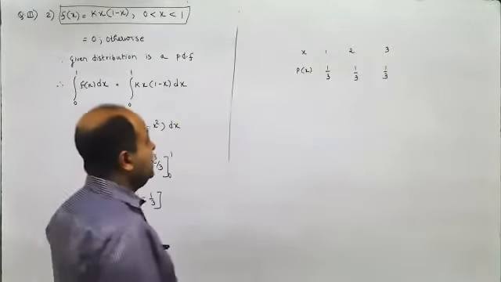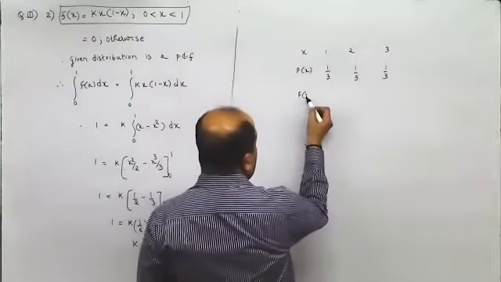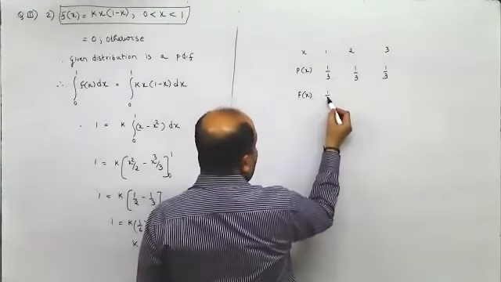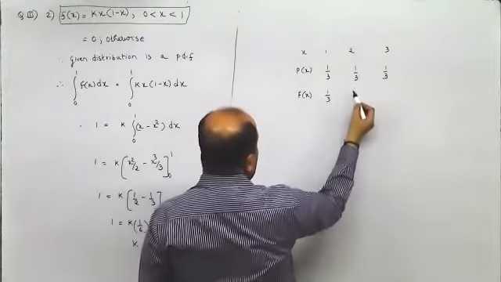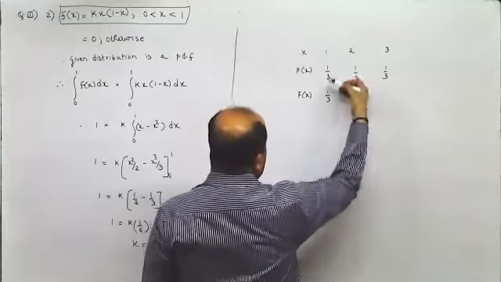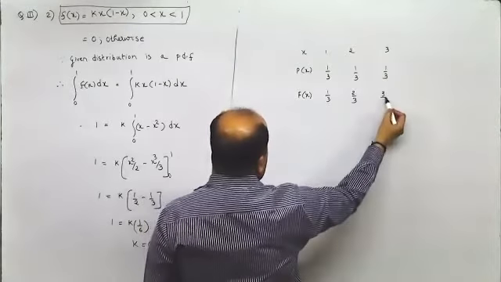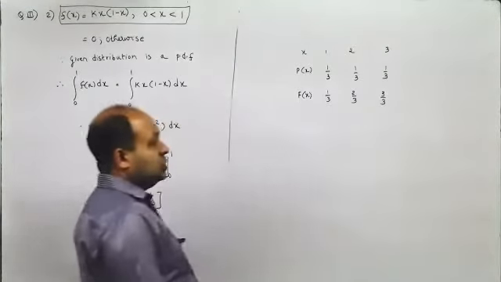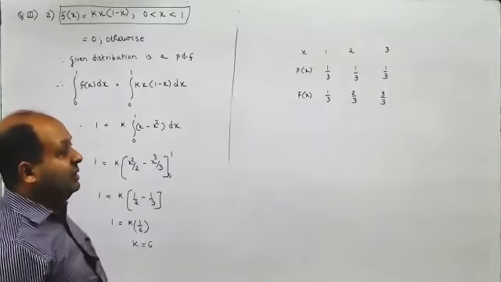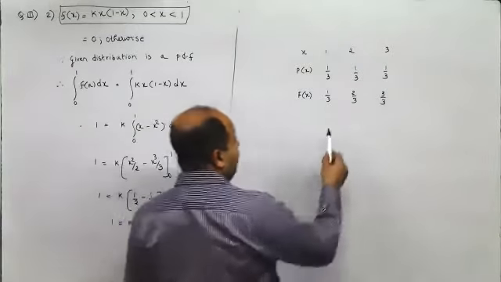When I ask you what is f of x, cumulative frequency. For the first one, it would be 1 by 3. For the second one, you have to add the 2. For the third one, you have to add this with this. So you will get 3 by 3. Now, remember, you have to keep adding.